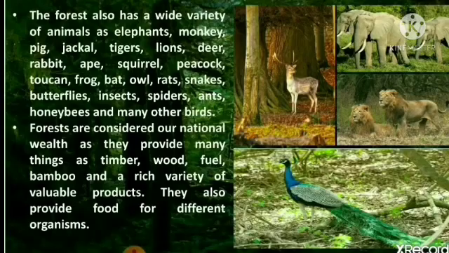Forests are considered as national wealth, as they provide many things. We get so many forest products from forest. That is why forest resources are very important, and they play a very important role in the economy of any country.